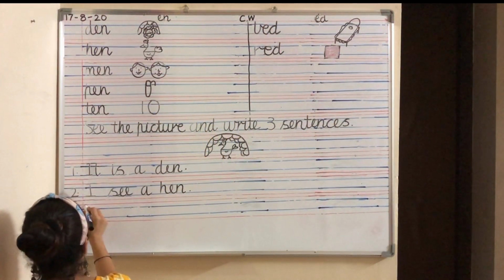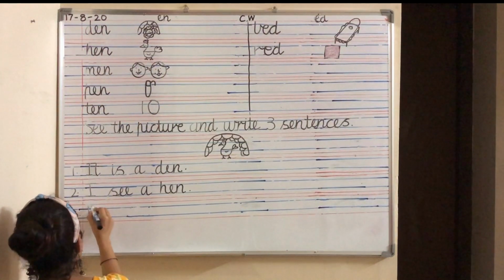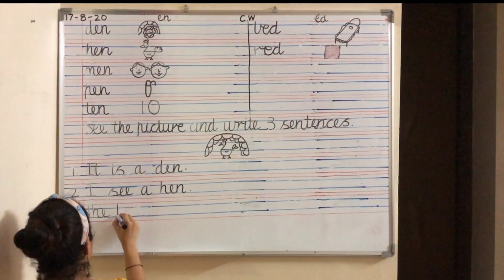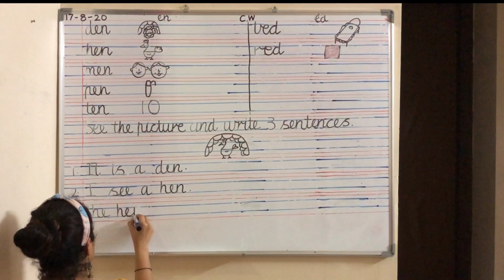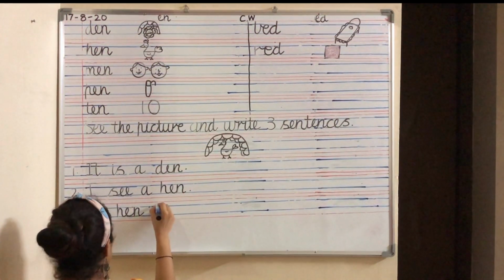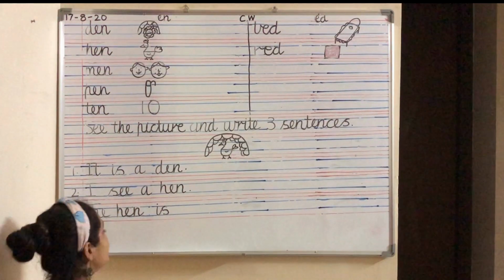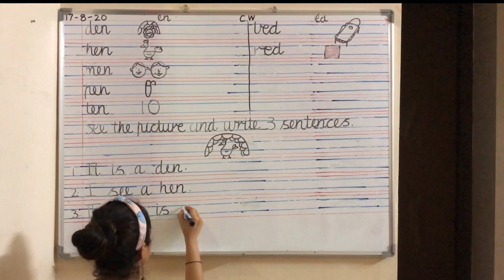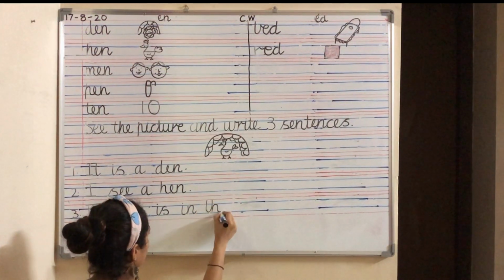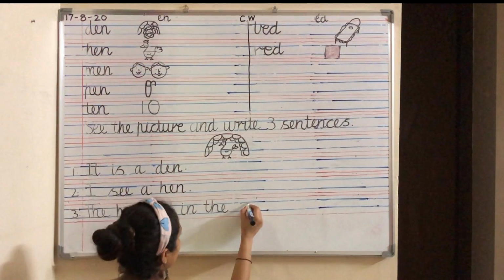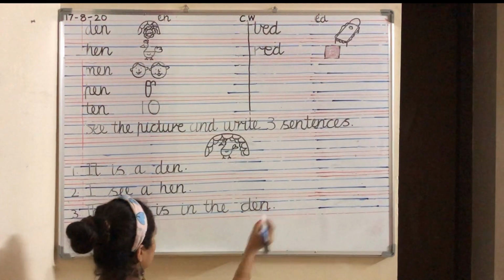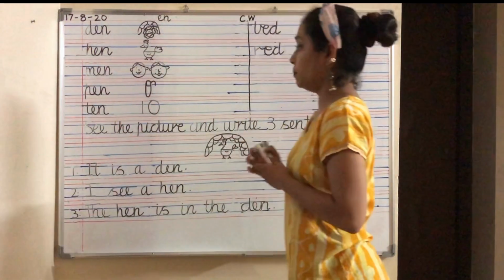Third sentence. Come on, write. The. T-H-E. The hen. H-E-N. The hen is, where is the hen? Yes, the hen is in the den. Come on, write. The hen is in the den. Full stop. After every sentence, you will put a full stop.